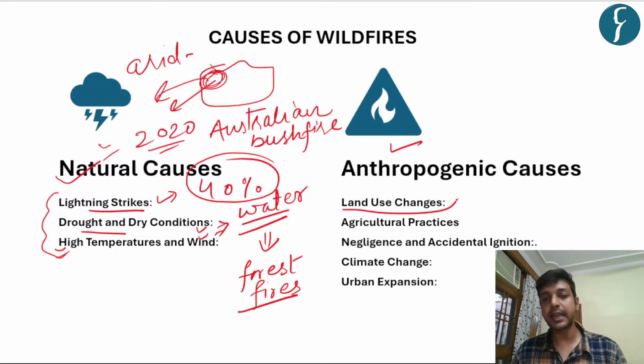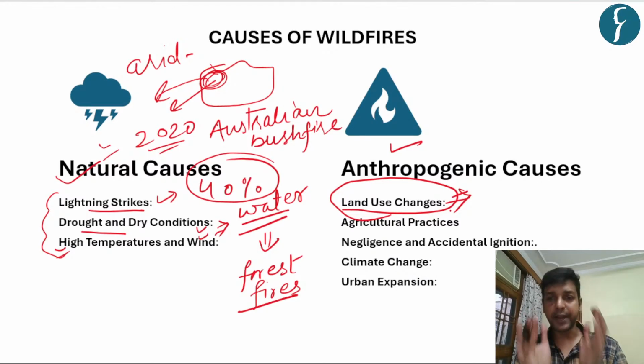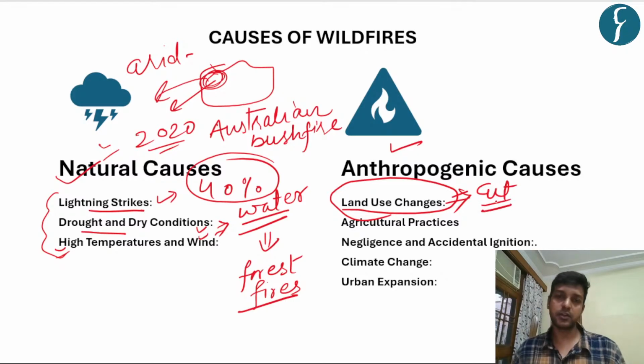In this, first is land use change. Land use change means that if you are changing the ecosystem, especially the rainforest ecosystem, for enhancing your agricultural areas, in that you are going to cut the natural forest ecosystem, which has a number of varieties and can hold water and moisture at a higher level as compared to the artificial ecosystem made during the agriculture process.